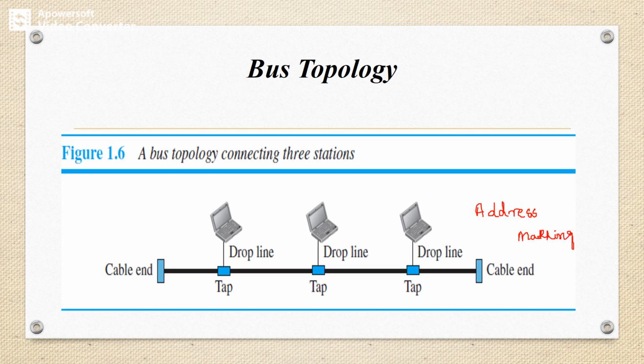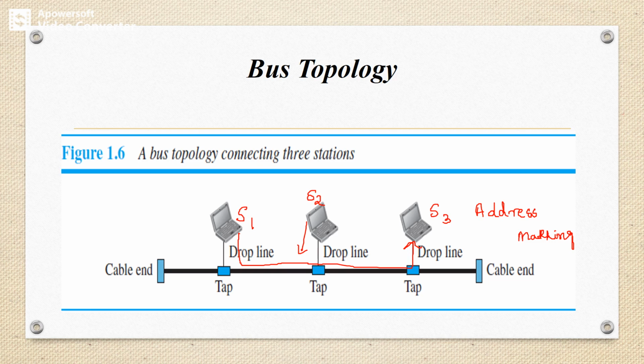Here the devices can communicate via this cable. Suppose station 1 wants to communicate with station 3. It can communicate via this cable, but we have to concentrate on address matching. So the other devices, suppose station 2 in between, will not bother or will discard the message. The rest of the devices can discard the information.